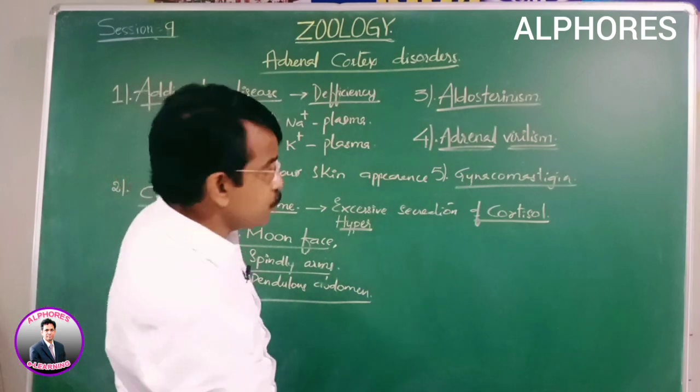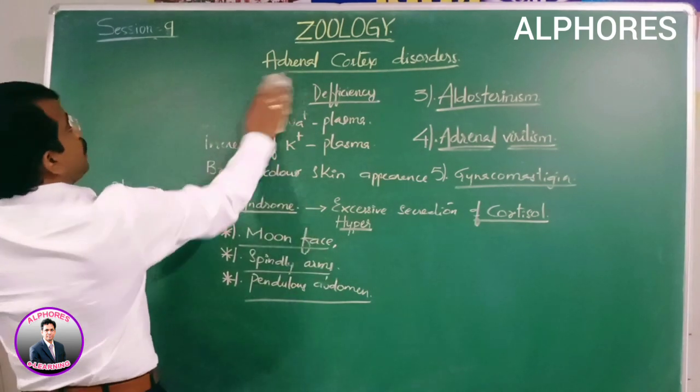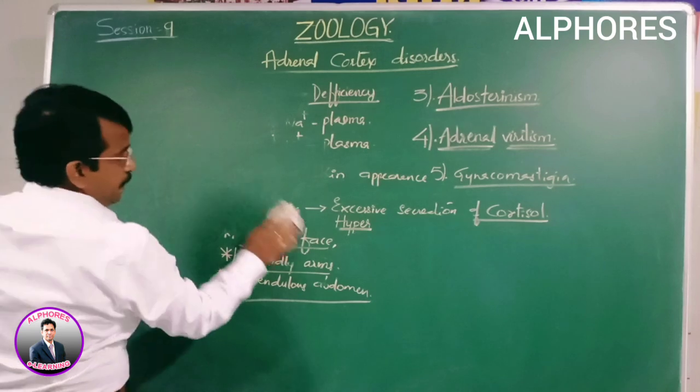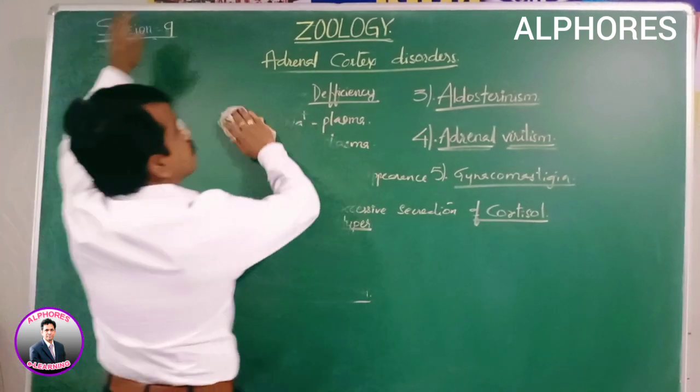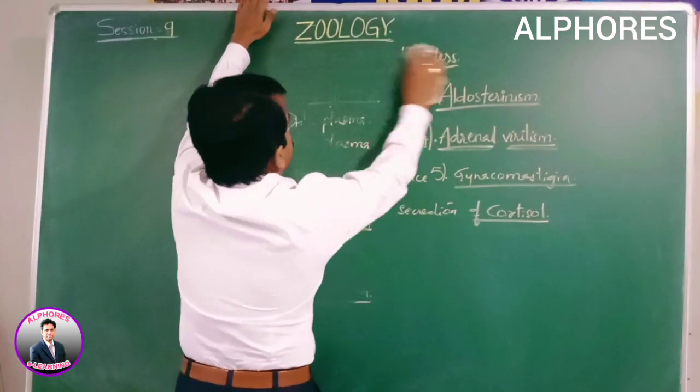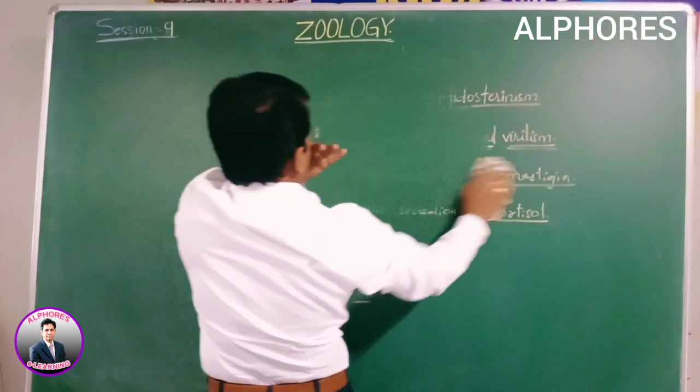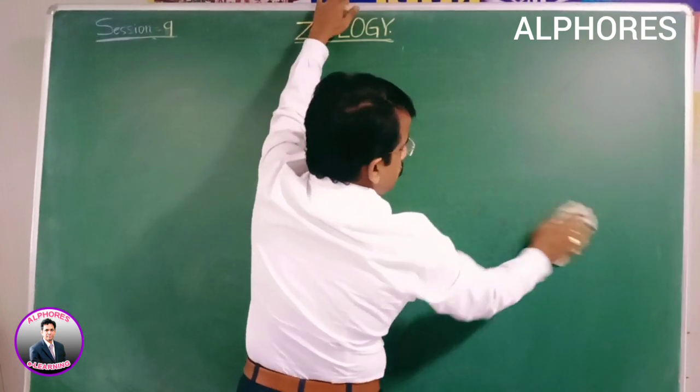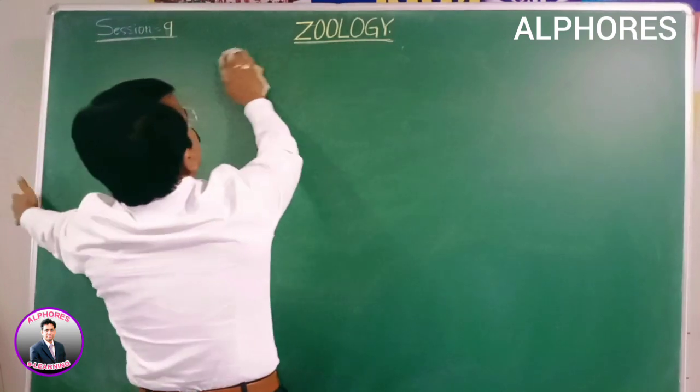Next, let's move on to another endocrine gland, the gland which is considered to be a mixed gland, that is none other than the pancreas.